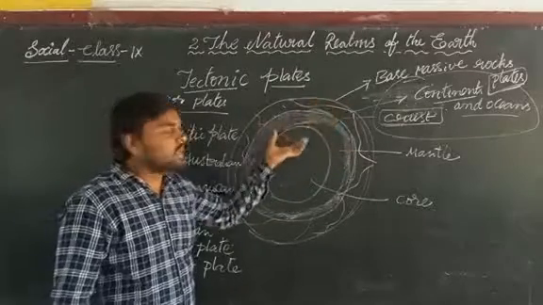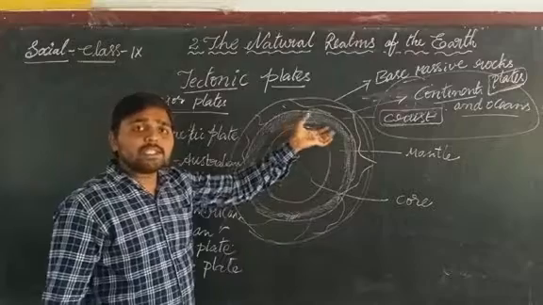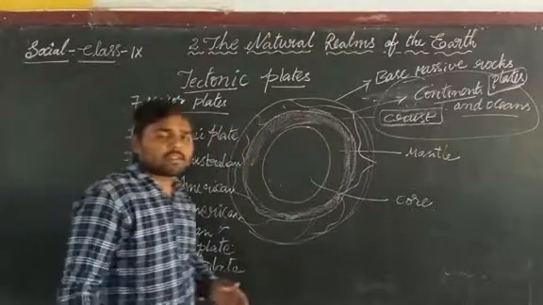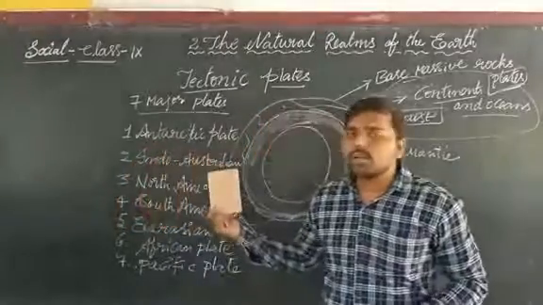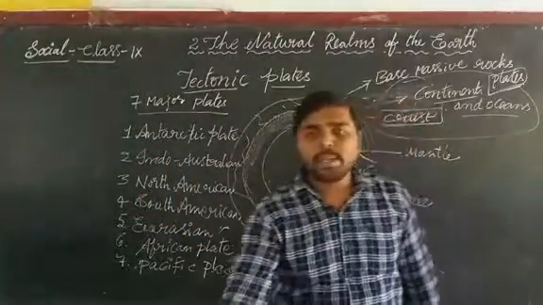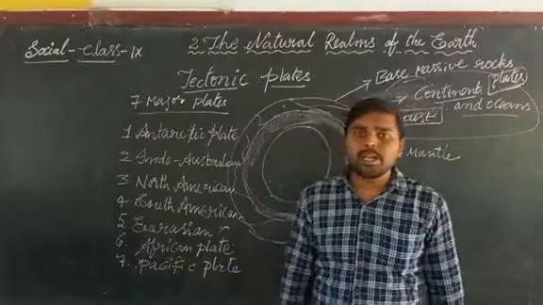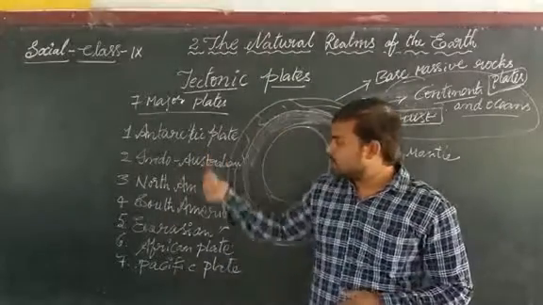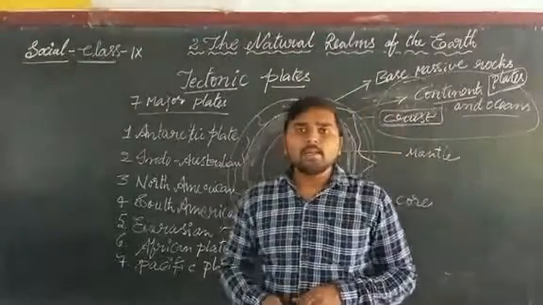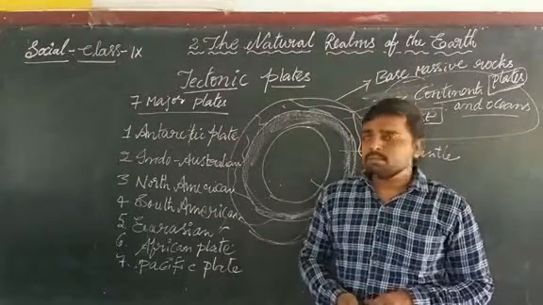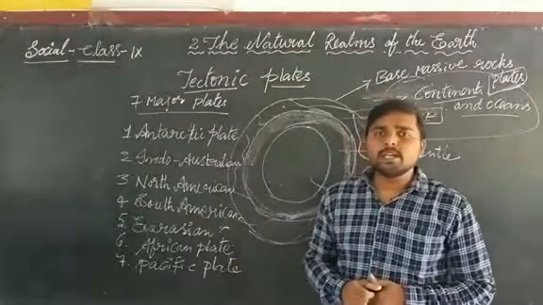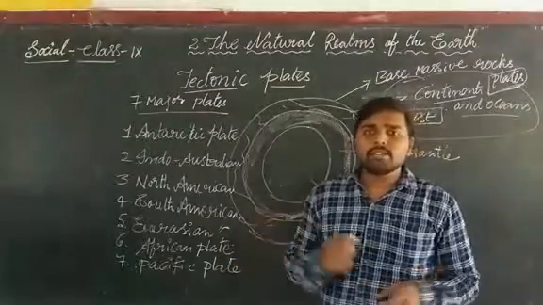The crust floats on the mantle. That's why these 7 plates are moving slowly. These movements are called tectonic movements or plate tectonics. The movement of these 7 plates on the earth is called plate tectonics. But we cannot feel these movements on the earth. Why? Because the movements are very slow.